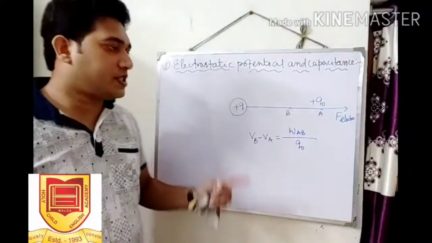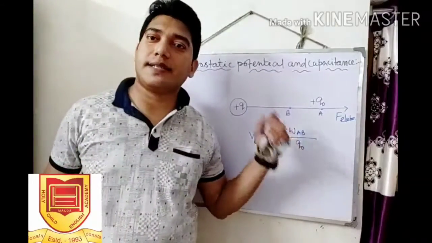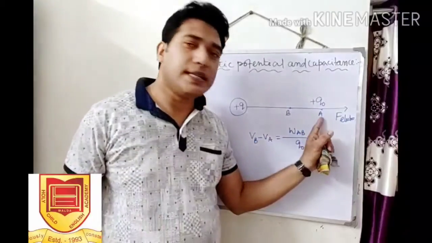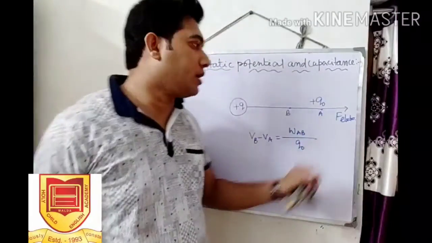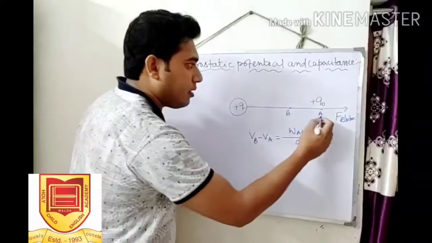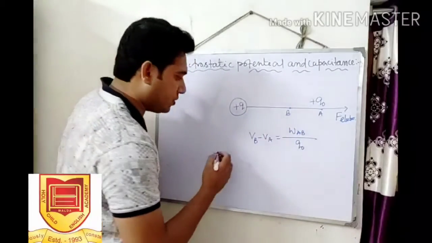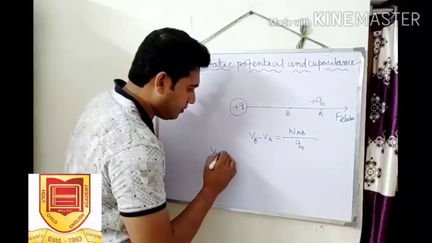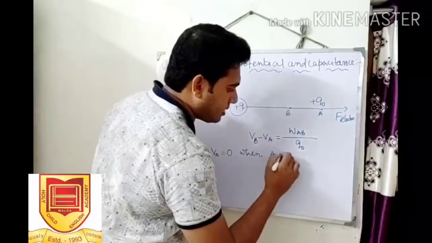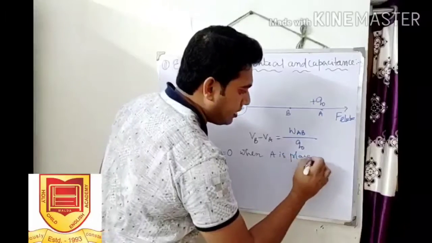Now the expression of the electric potential at a single point. In this diagram, suppose the point A is located at infinity. At infinity, the potential of the point A will be 0. VA will be 0 when A is placed at infinity.